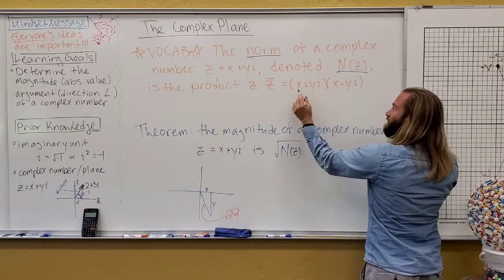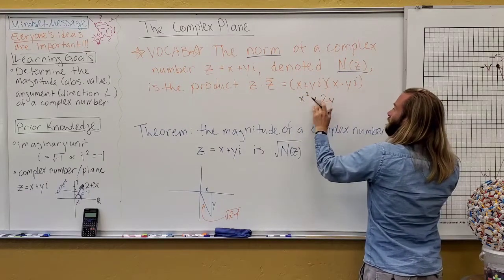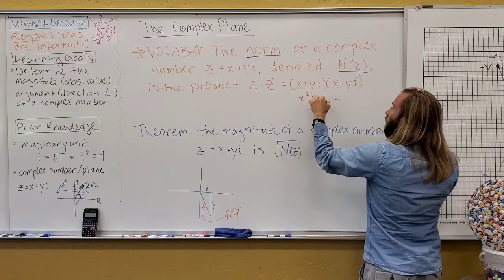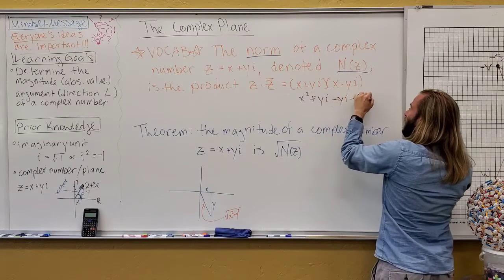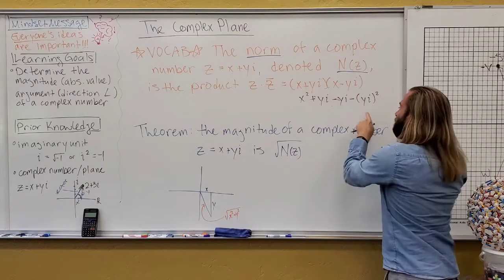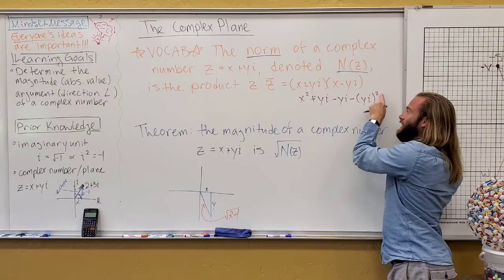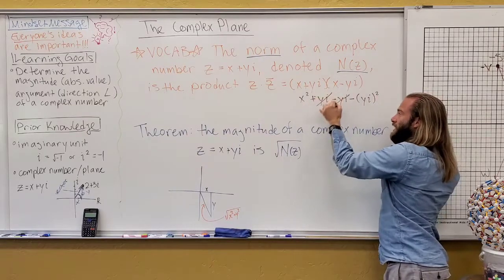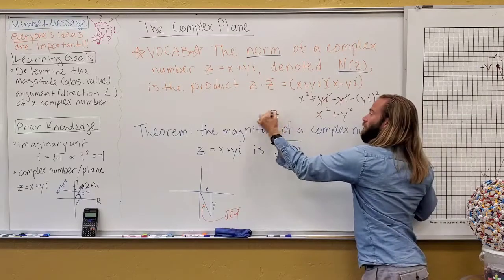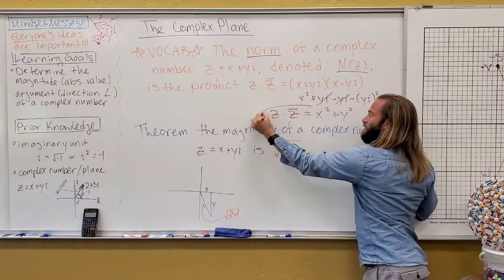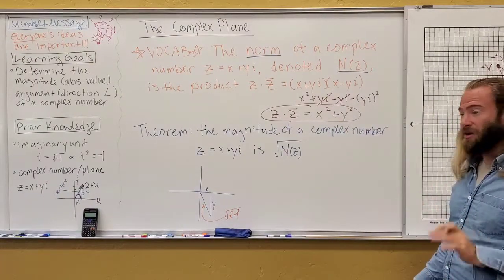We distribute everything here, and we get x squared plus yi minus yi, and then that gives me minus yi squared. But if you remember, i squared is negative 1. So that negative and i squared cancel out, and it just gives me x squared plus y squared. So the important thing to remember here is that the product of a complex number and its conjugate is always going to be x squared plus y squared, no matter what.